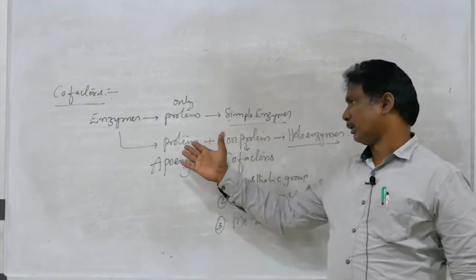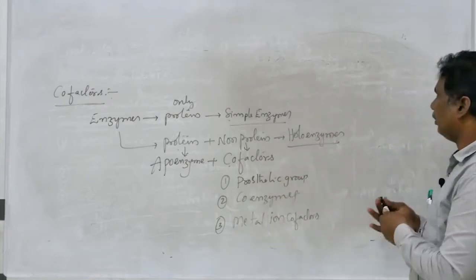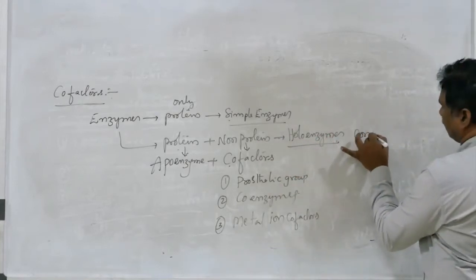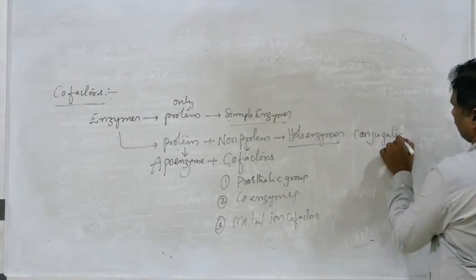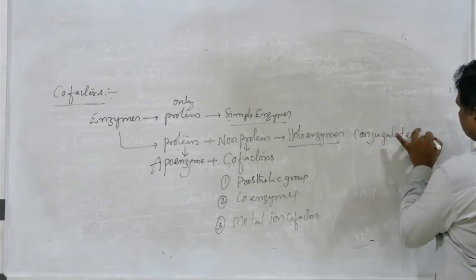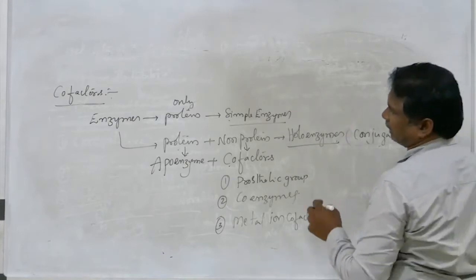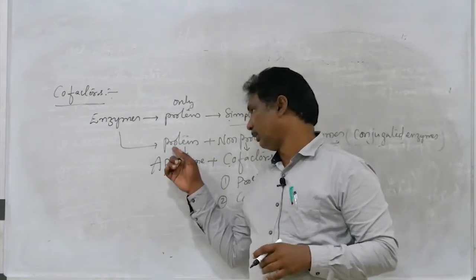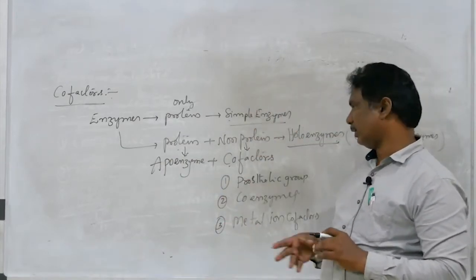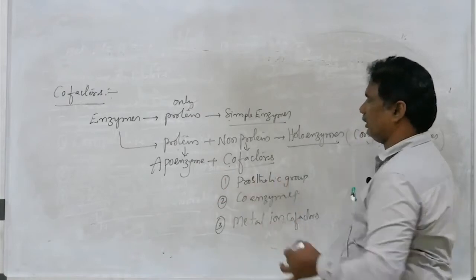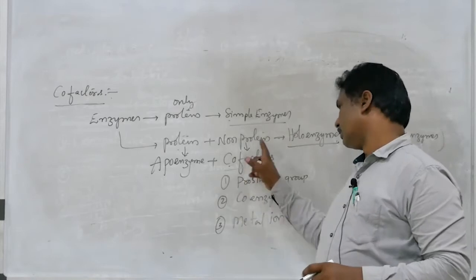The proteinous part of the holoenzyme is called apoenzyme and the non-proteinous part is called cofactors.